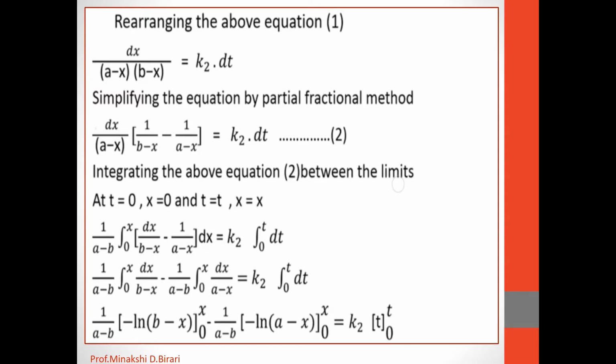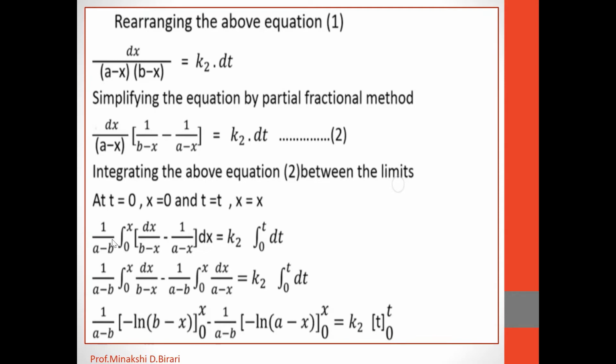Then integrating this equation 2 within the limits of concentration as 0 and x and the corresponding limits of time as 0 and t. That means at t equal to 0, x equal to 0, and at t equal to t, x equal to x.